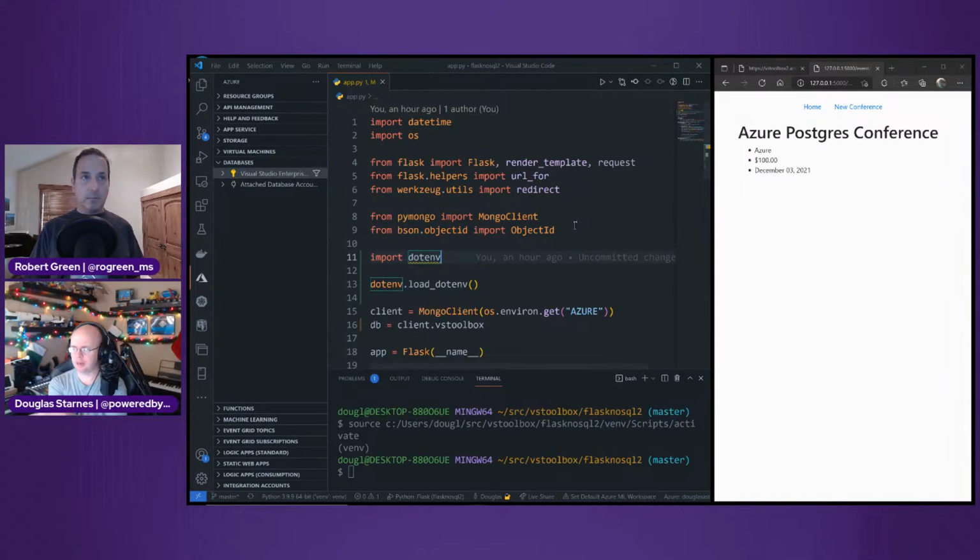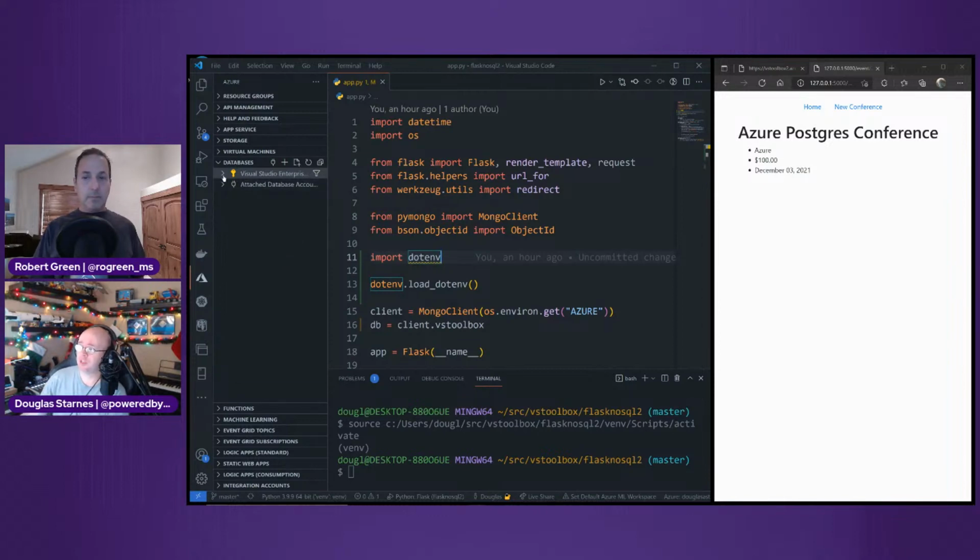Now there is, or at least I don't believe that Azure offers managed instances of MongoDB like with PostgreSQL and SQL Server and MySQL and Cassandra. Actually, they don't with Cassandra. Cassandra is supported by Cosmos DB. But at any rate, one of the cool things about Cosmos DB is that it supports multiple APIs. So it supports a SQL API, it supports a Cassandra API, there's a graph database, and there is also MongoDB.